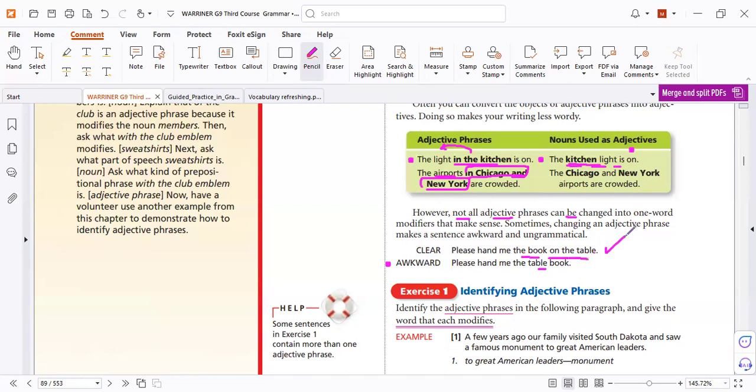So this means clear. Because in the test, sometimes we give you a sentence like that. The meaning is different in order. So your job is to catch it. The meaning is awkward, so it's wrong. That's why.